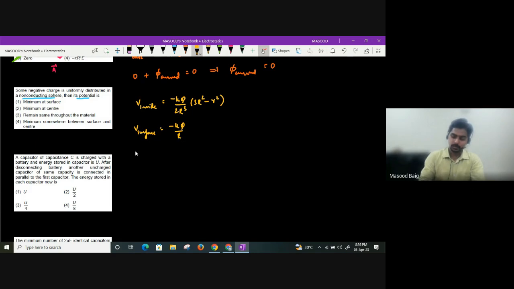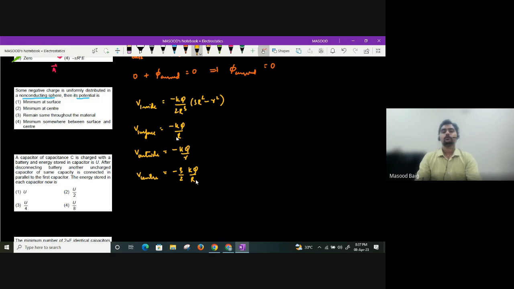So let us try to see. Some negative charge is given. What are the values for potentials? Potential anywhere inside, because it is negative charge, will be minus kq by 2 capital R cube, into 3 capital R square minus small r square. Similarly, potential on the surface will be minus kq divided by R. Potential outside will be minus kq divided by small r. And potential at the center will be minus 3 by 2 kq by R, guys.